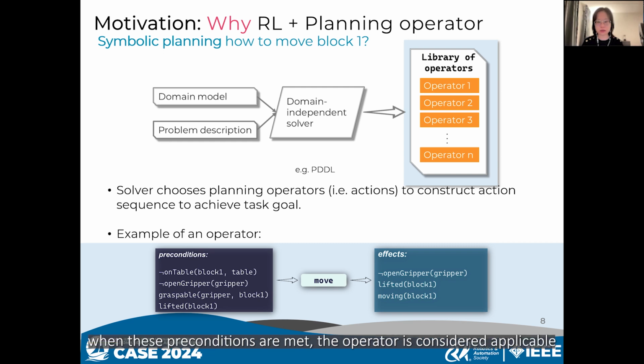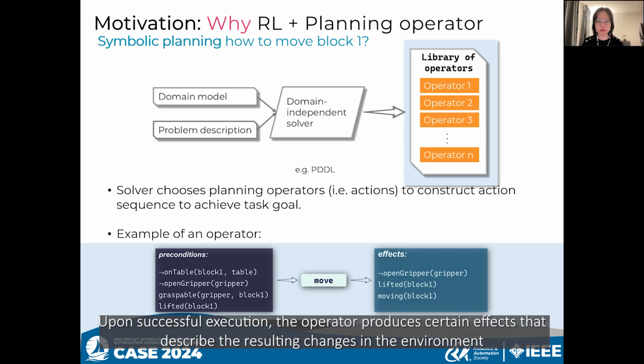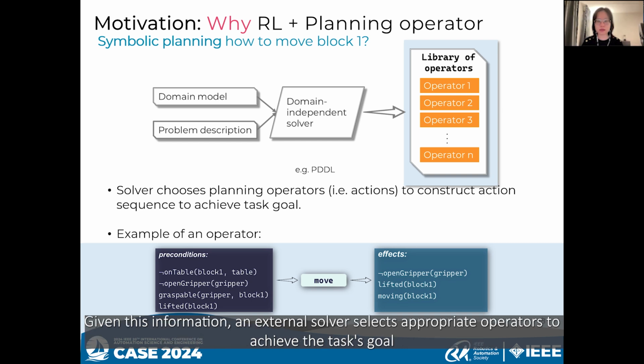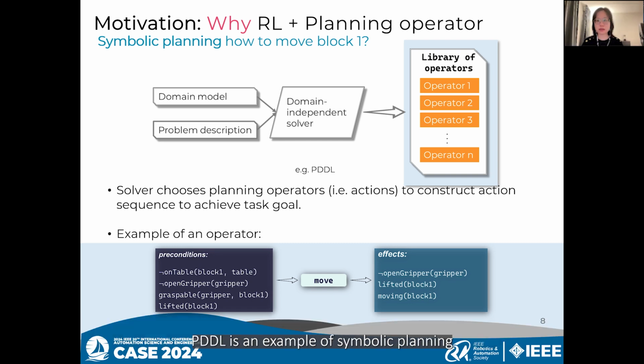When these preconditions are met, the operator is considered applicable. Upon successful execution, the operator produces certain effects that describe the resulting changes in the environment. Given this information, an external solver selects appropriate operators to achieve the task goal. PDDL is an example of symbolic planning.